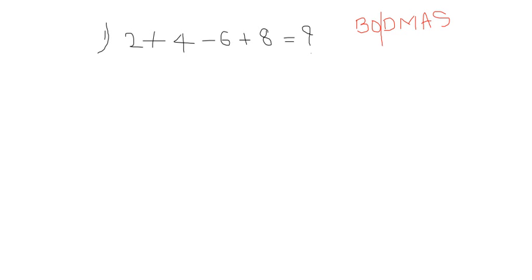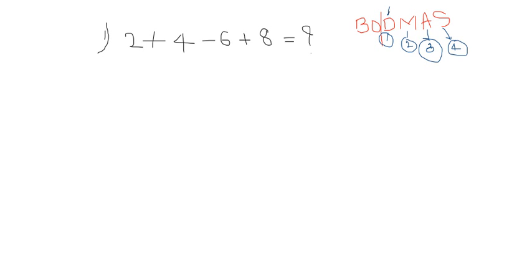Your first preference goes to D. D stands for division, M stands for multiplication, and A stands for addition. This is the third preference, and the fourth one is subtraction.